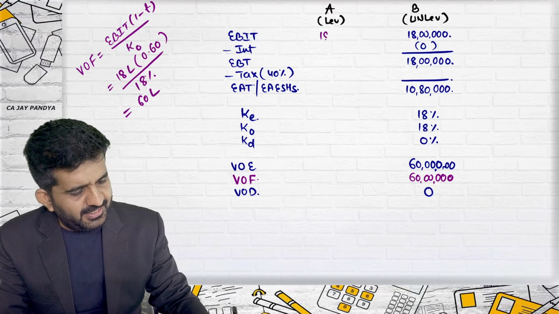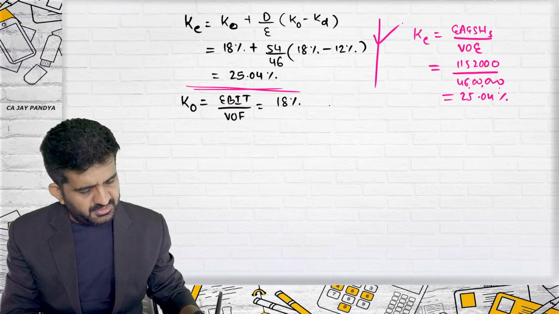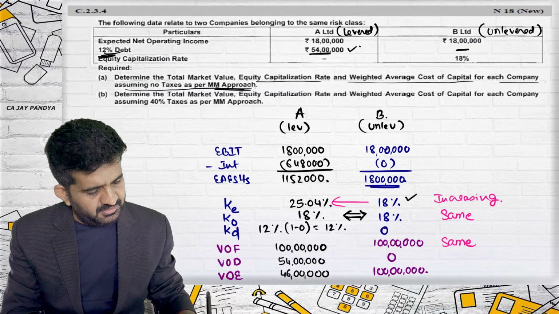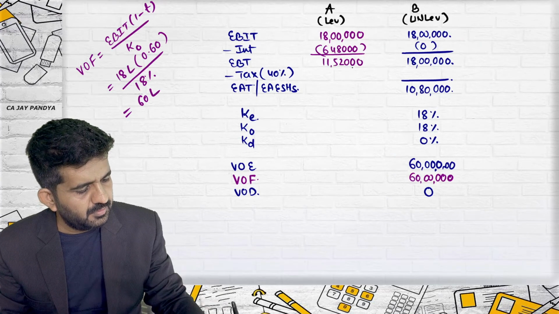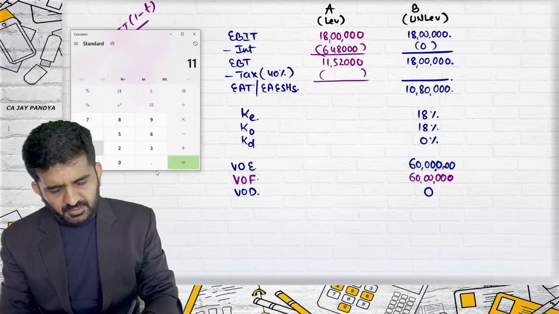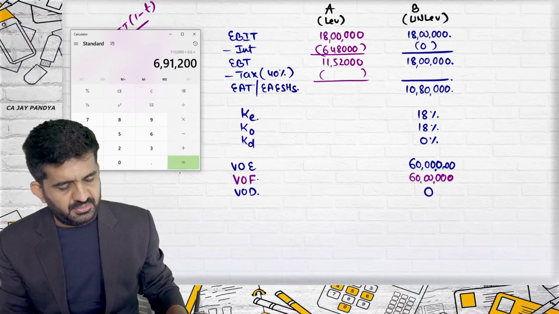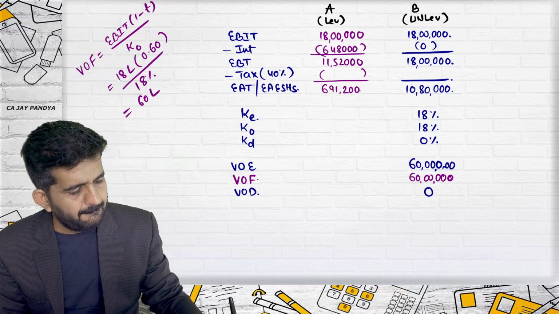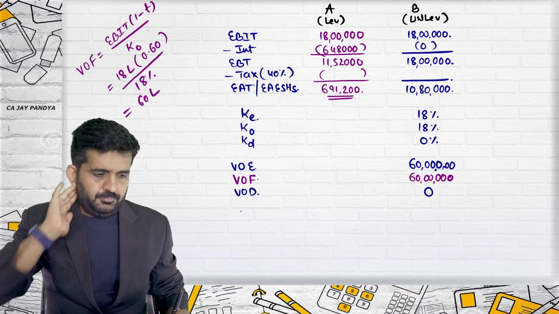Levered firm, EBIT is 18 lakhs. Interest is 6,48,000. Remaining answer is 11,52,000. Tax of 40% will be deducted. I will be getting the answer of 11,52,000 multiplied by 0.6. It is 6,91,200. All right.